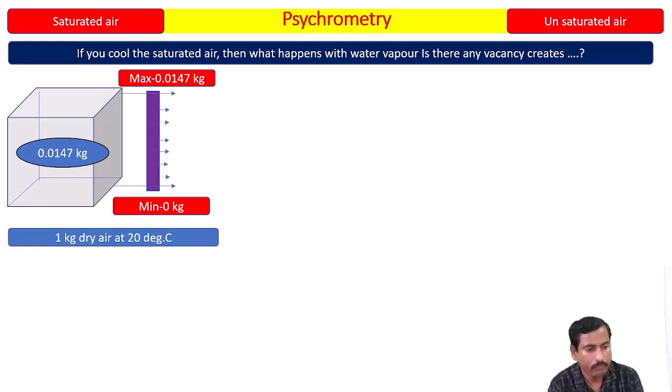Now the question arises: if you cool the saturated air, say to 19 degrees Celsius, or 18, or 17, or 16 degrees Celsius, then what happens with the 0.0147 kg of water vapor? Parallelly, I am going to give an example.